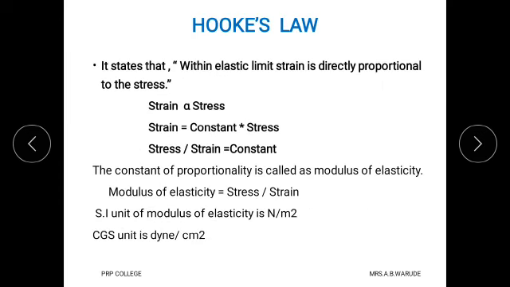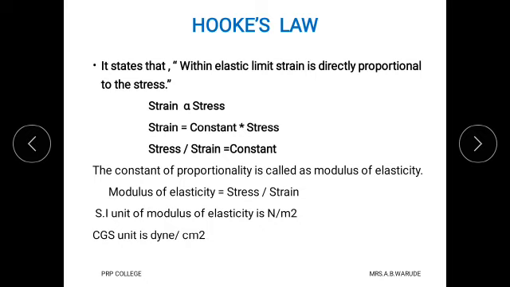Then after that there is a law called Hooke's law, and the statement of Hooke's law is: within elastic limit, strain is directly proportional to stress. As we know, stress is the ratio of applied force per unit area, and strain is the ratio of change in dimensions to the original dimensions.